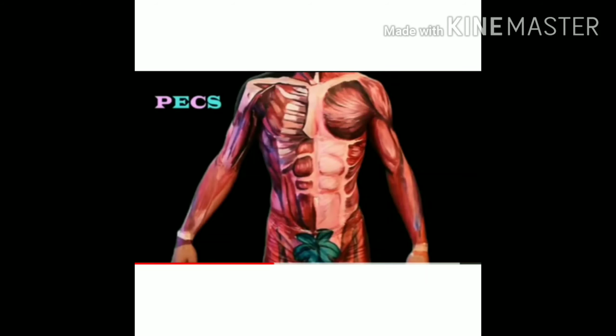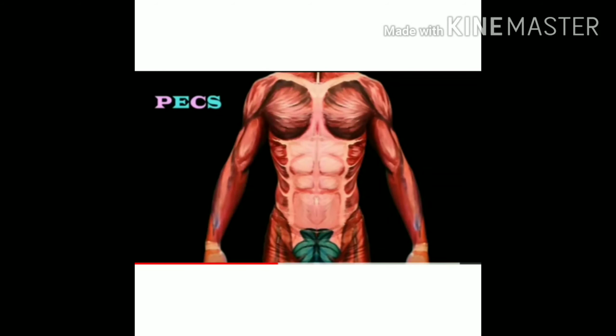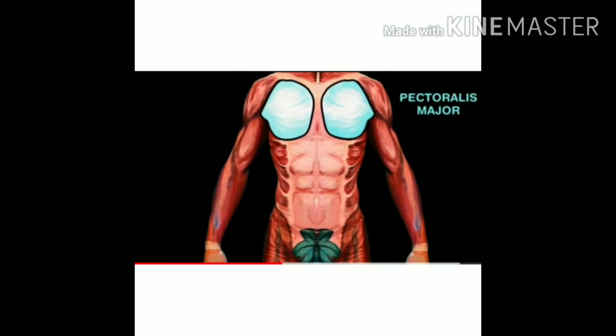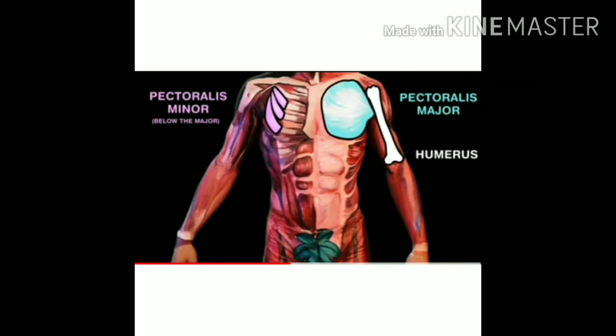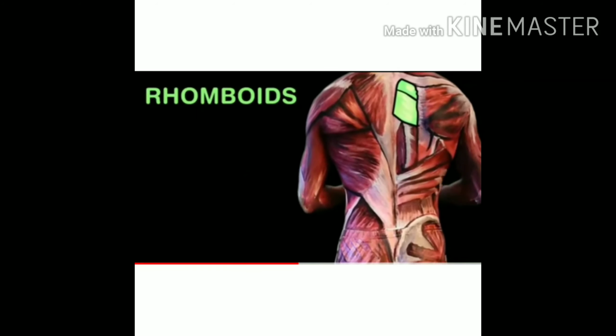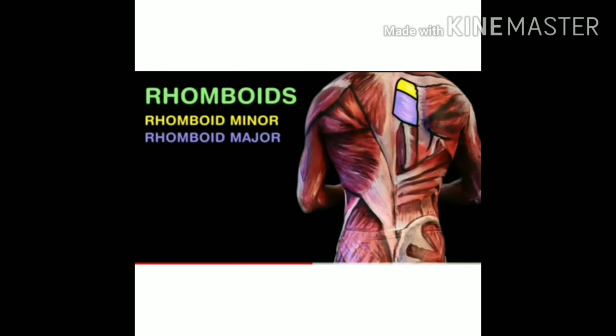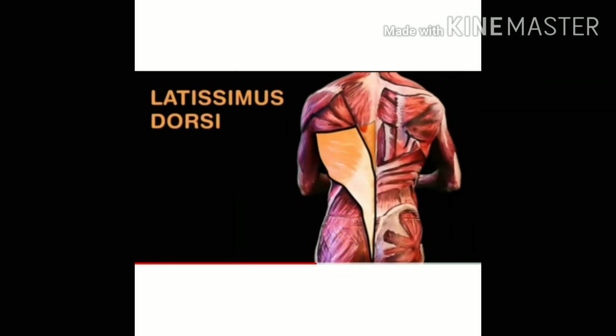You have pectoralis major, the chest muscles. We have two pectoralis major, and underneath it we have pectoralis minor. We have rhomboids at our back. There are rhomboid minor and major. We have latissimus dorsi.